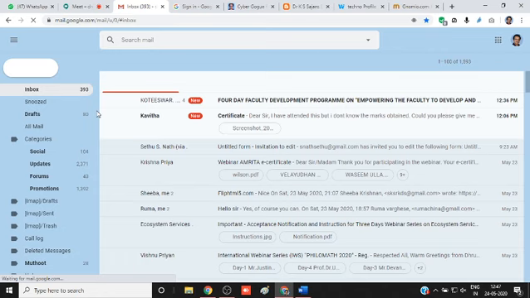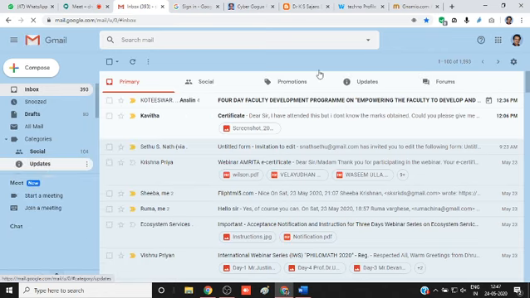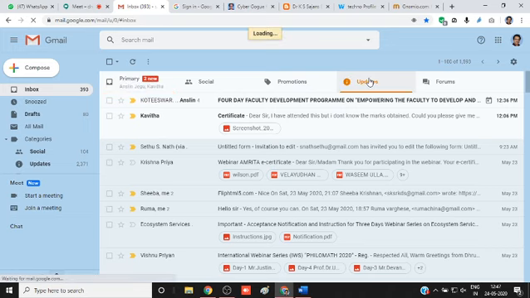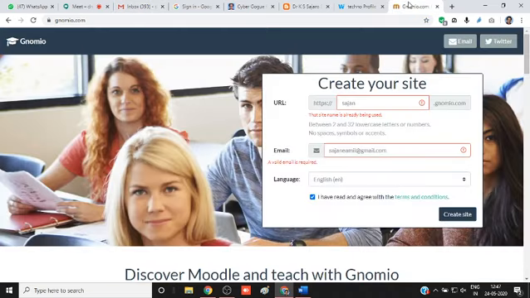My Gmail is loading. Usually in this updates folder you can find the mail from Genomia where you can get the password. Usually it's a captcha, I cannot remember. So after entering your site, you have to change the password.